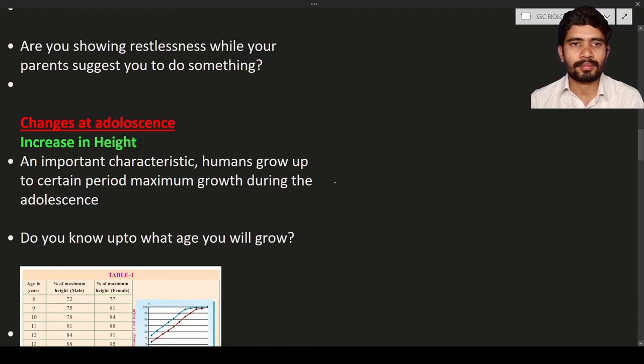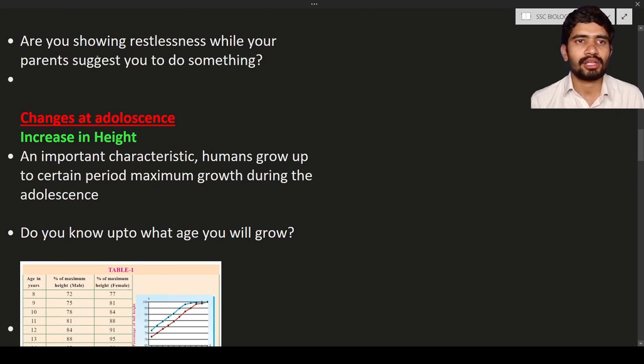Next, are you showing restlessness when your parents suggest you do something? Yes, generally the people who are in the adolescent stage show some kind of restlessness, and this is one of the indications that they are in the adolescent stage.